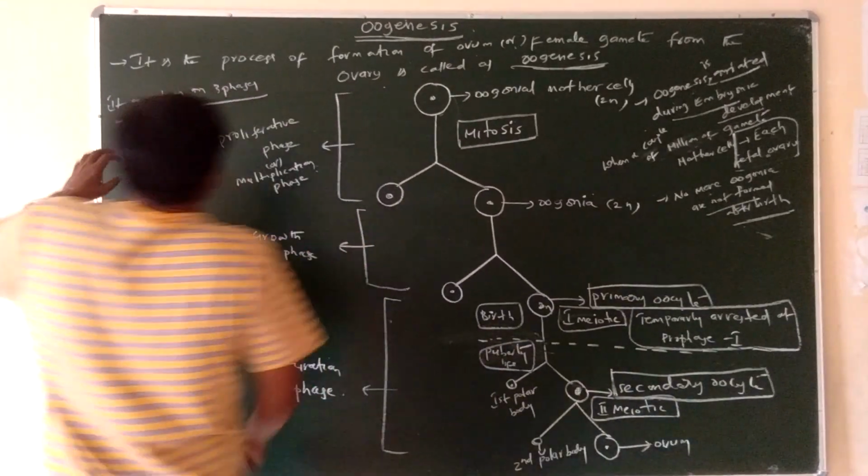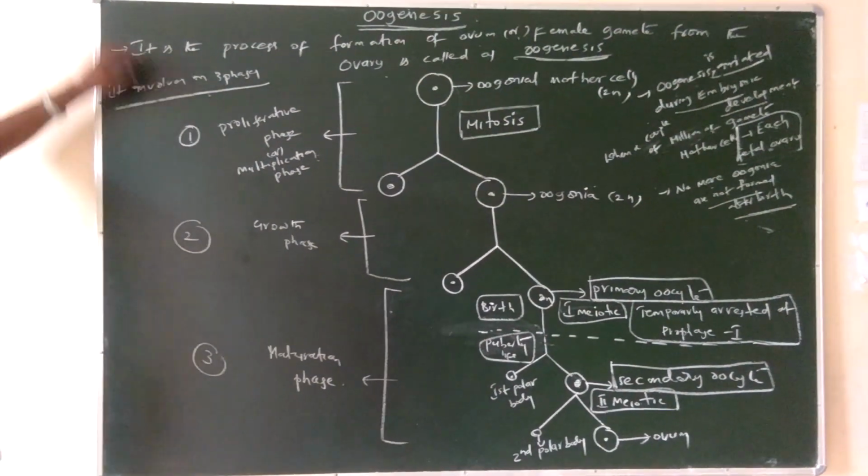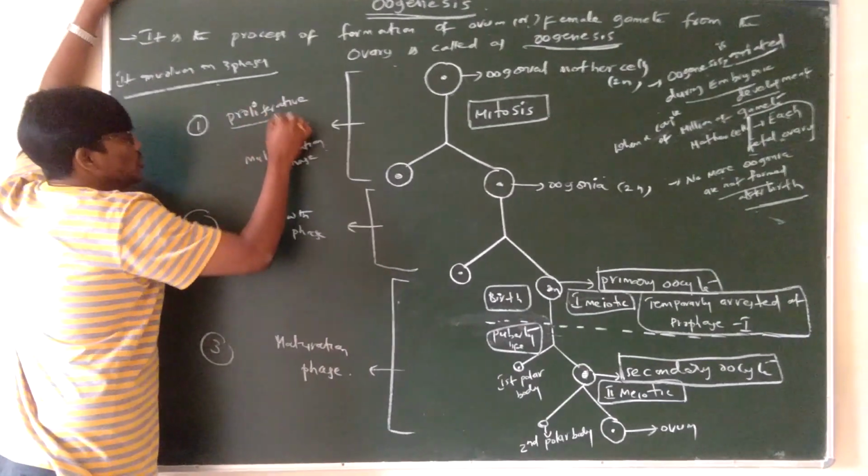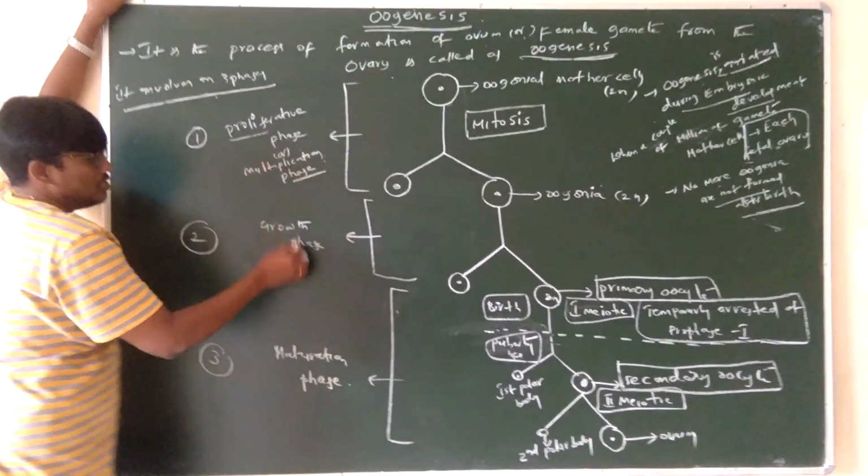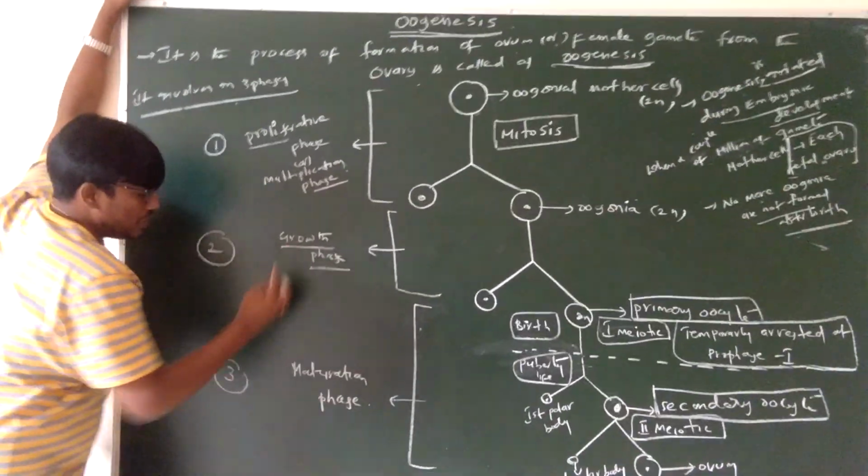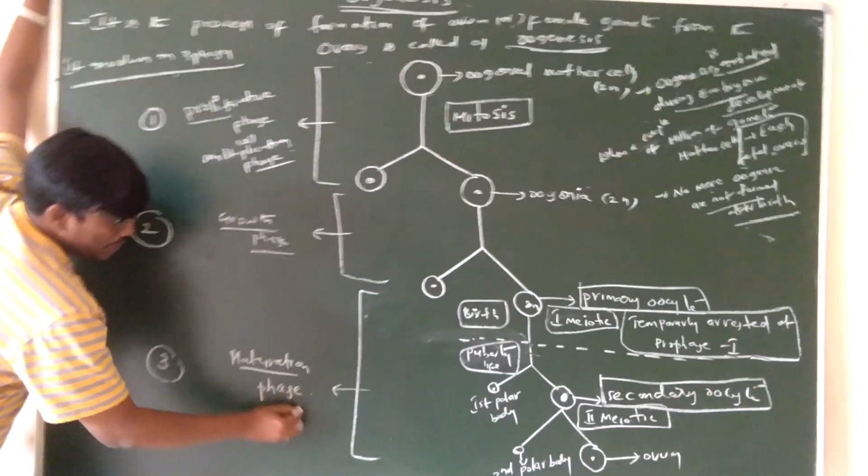Next one. Oogenesis involves three phases. The first phase is called the proliferative phase or multiplication phase. The second phase is called the growth phase. The third phase is called the maturation phase.